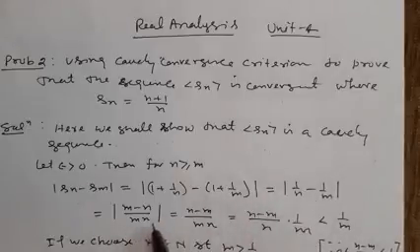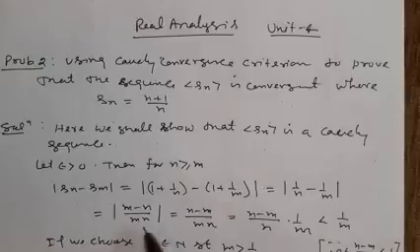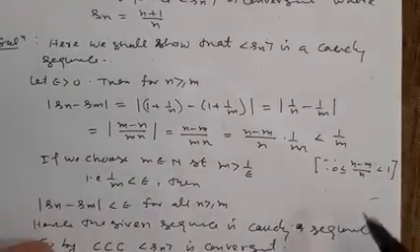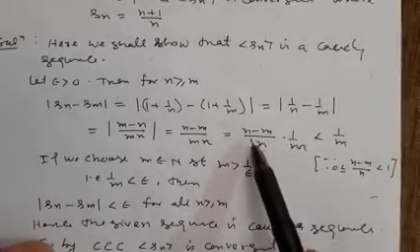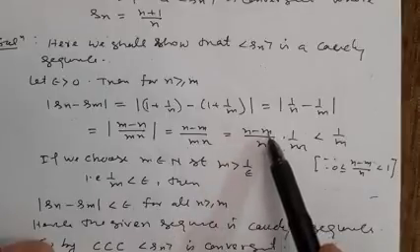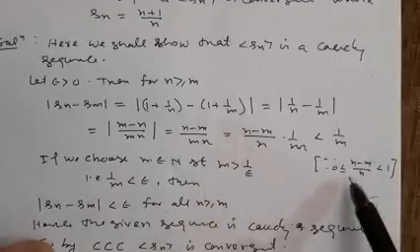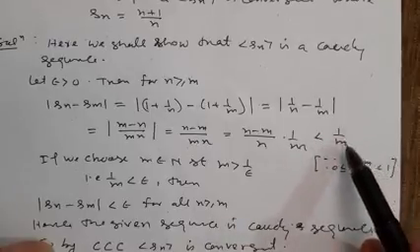Taking the LCM of m and n, we have n minus m is positive, so there is no need of mod, and it can be written as (n minus m) upon n into 1 by m. You know the value of this term always lies between 0 and 1 because n is greater than m. You can verify it always lies between 0 and 1. Therefore, it can be written as less than or equal to 1 by m.